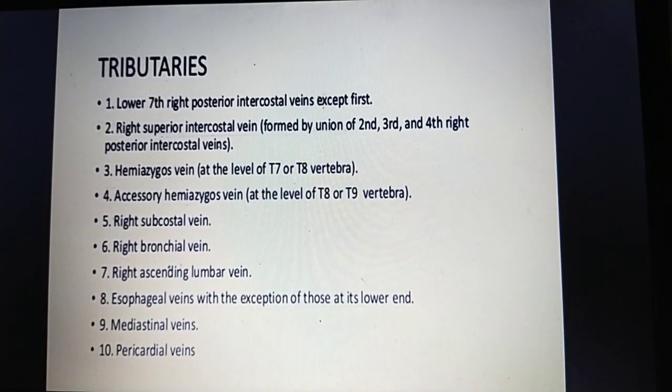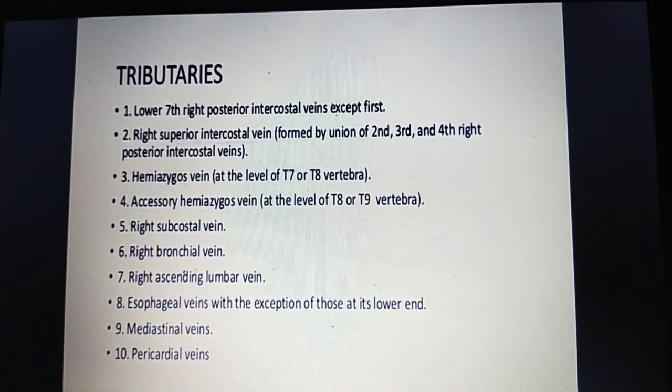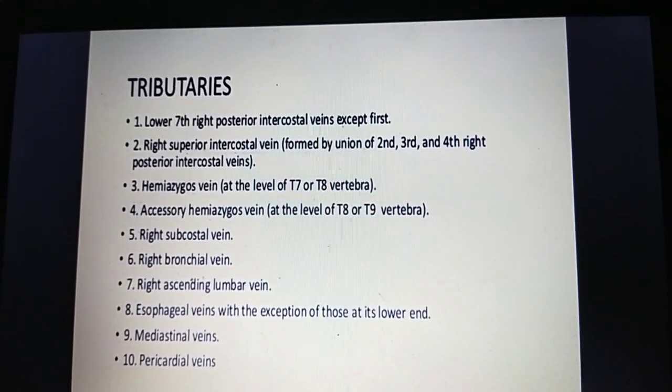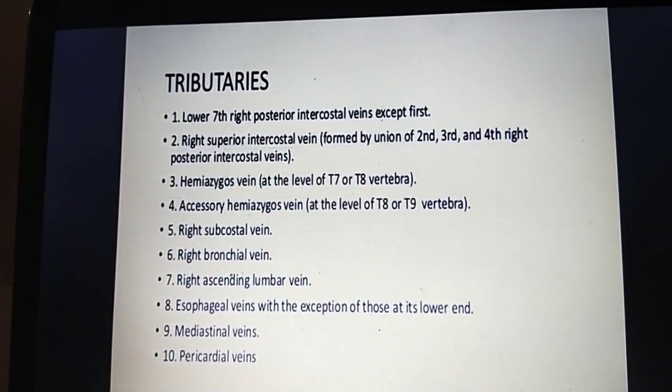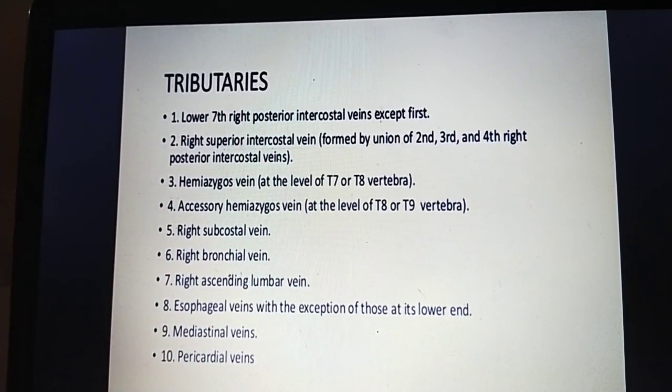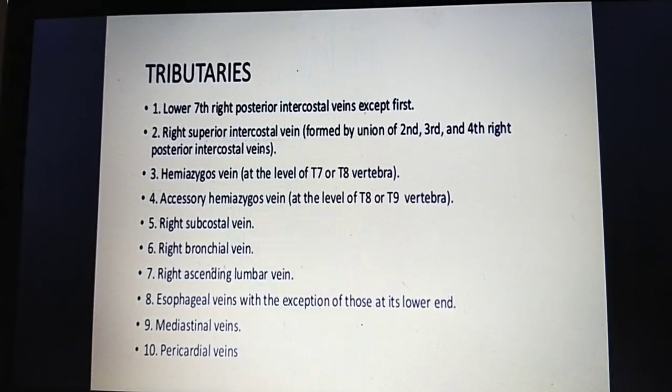Tributaries: the lower 7 right posterior intercostal veins except the first, and the right superior intercostal vein, formed by the union of the 2nd, 3rd, and 4th posterior intercostal veins.